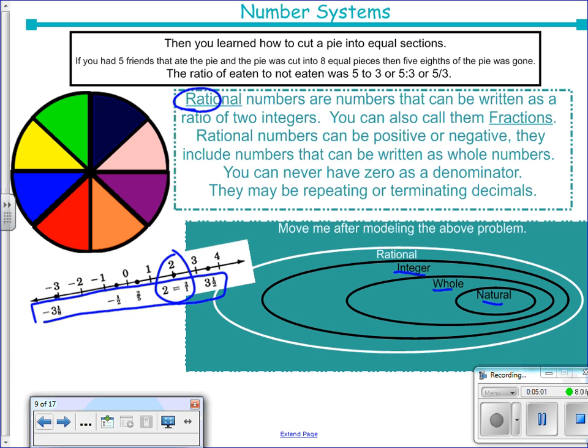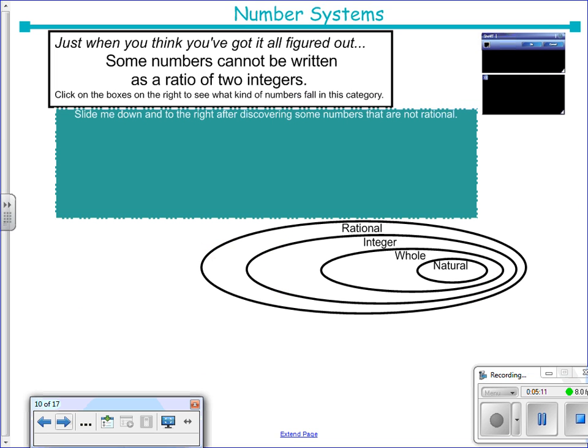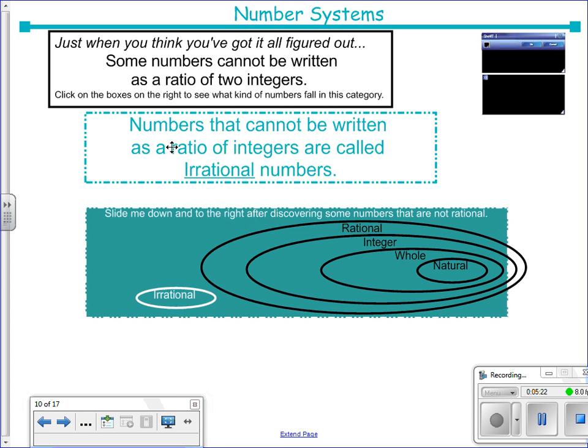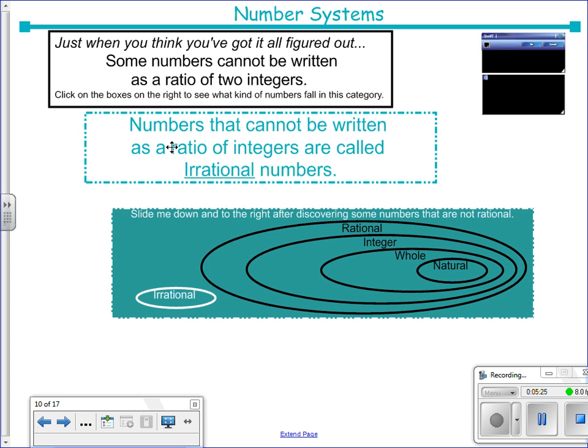But also decimals that repeat, like 0.6 repeating. That's a decimal that continues on and on, but we understand that it's the 6 that continues on and on. There's also decimals, though, that make no sense at all, and I like to call those the big ugly decimals, and those are considered irrational numbers. It's a decimal that continues on and on, but you really don't have a sense of what the next number would be. For instance, the square root of 2.